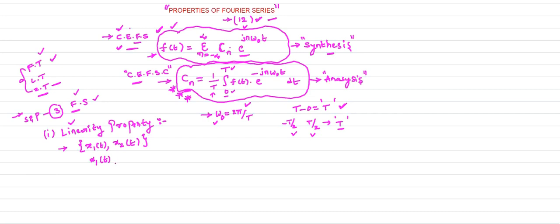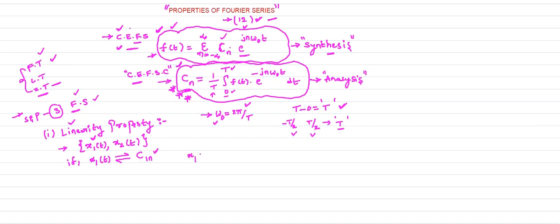For x1 of t, the complex exponential Fourier series coefficient is C1n. I already told you, if f of t is a function, its complex exponential Fourier series coefficient is Cn, which we calculate using this formula. So x1 of t is the signal given to you, and its complex exponential Fourier series coefficient is C1n.